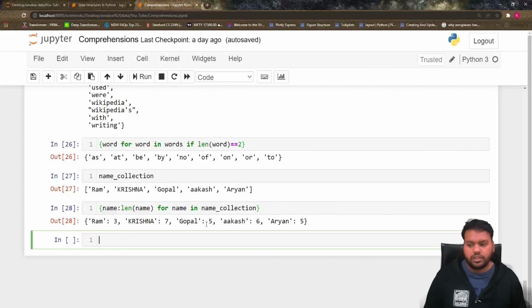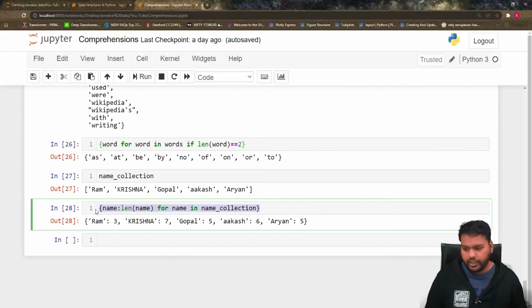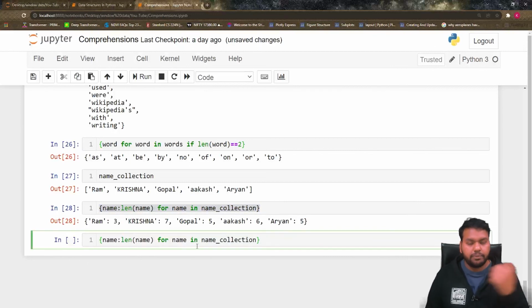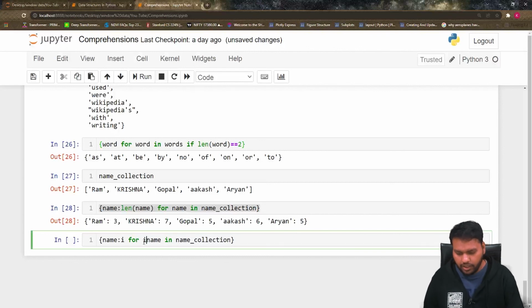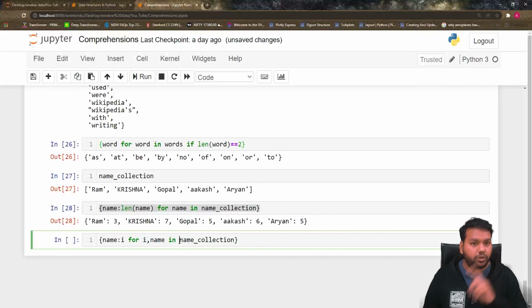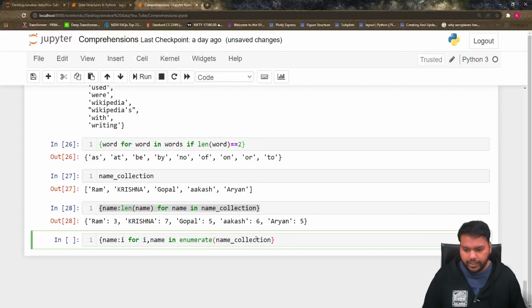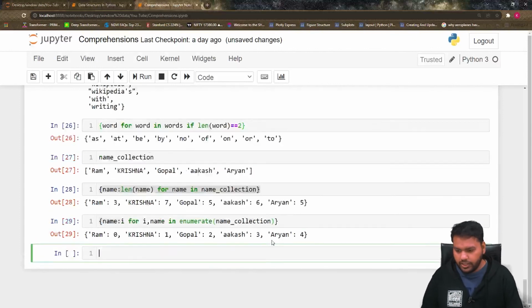Now suppose one thing more I want to show you here. Suppose I want to put the numbering. I can put the name and I can put the number. So what I need here is for i, name in enumerate. Enumerate is a function we have already discussed, and you should know what the enumerate function does. So we can use enumerate on the name collection, and let's see what answer we get.